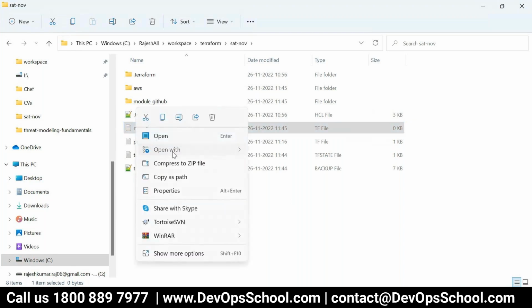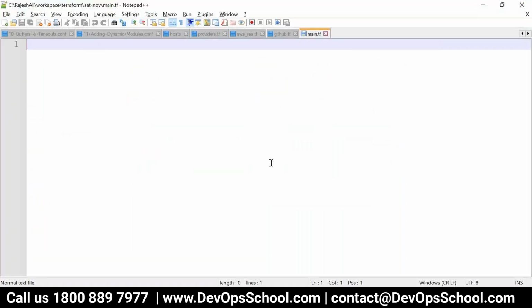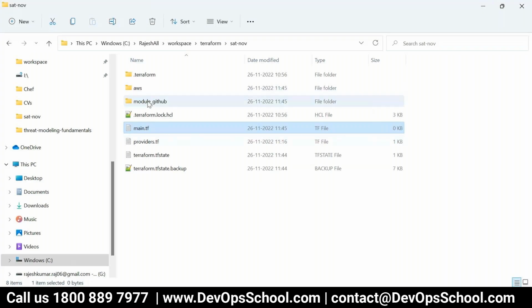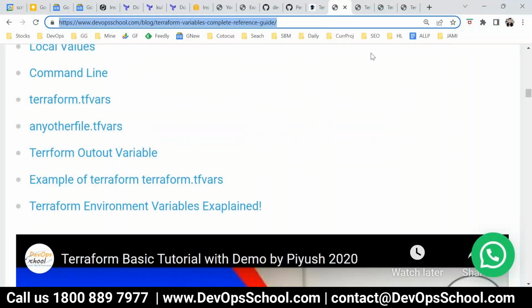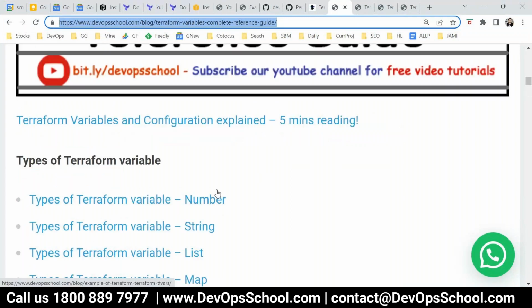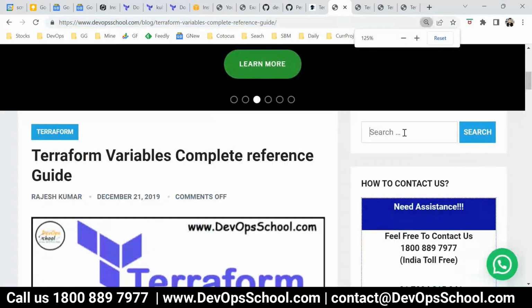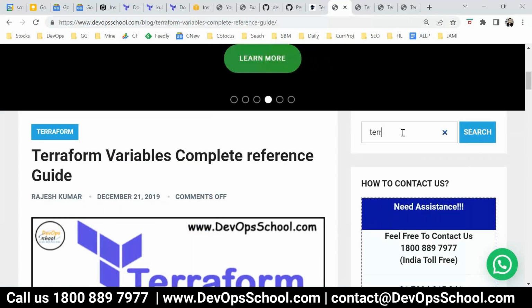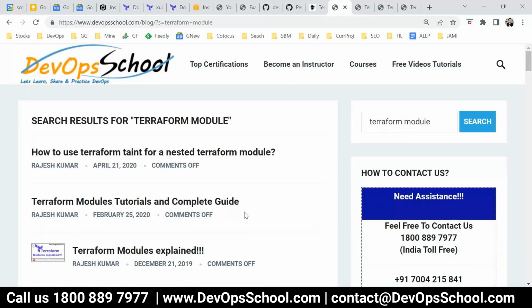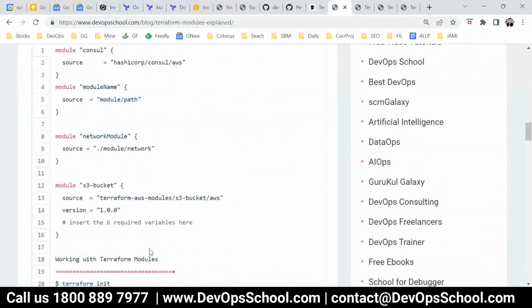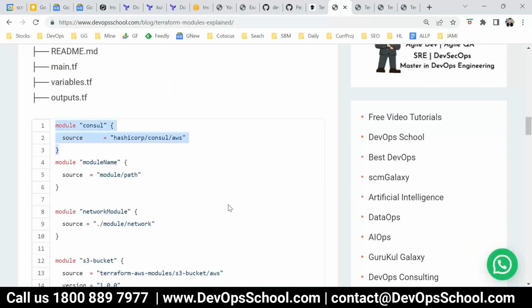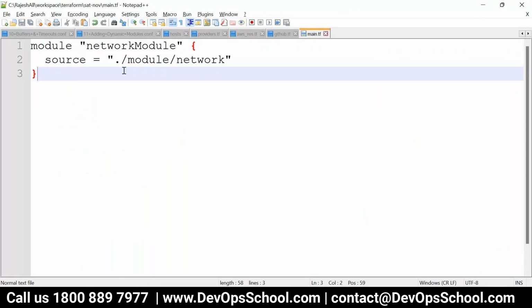This file is created. Now from here I want to call the GitHub module which is here. How do I do that? I'll just copy the content, the Terraform module block. And here this is the GitHub module, right?